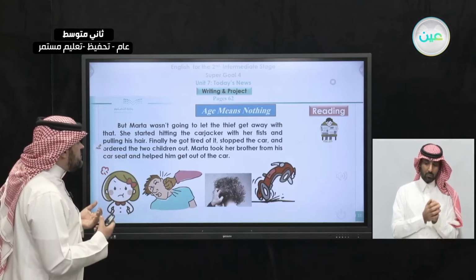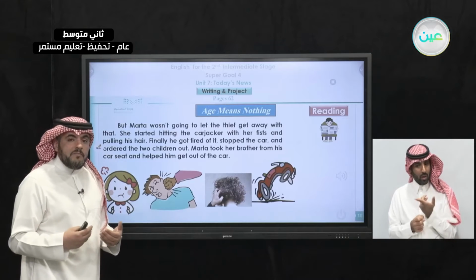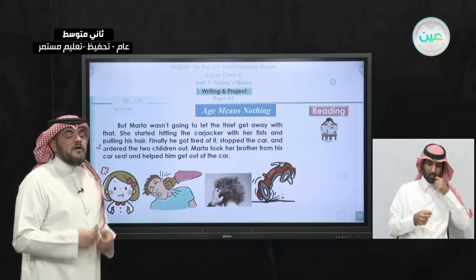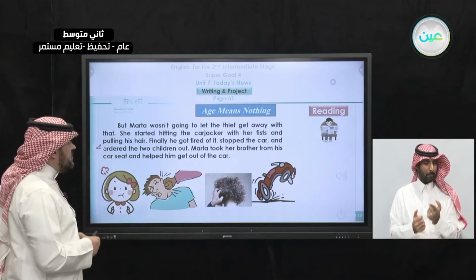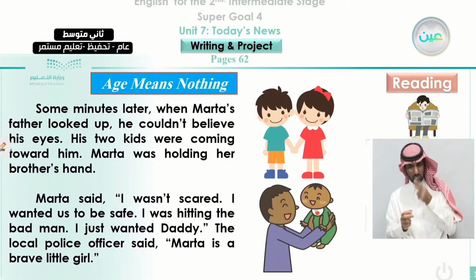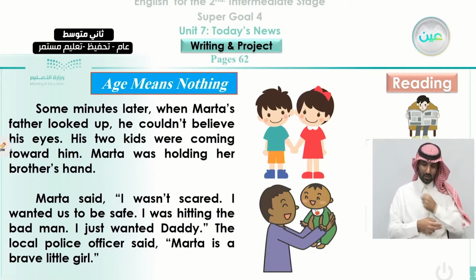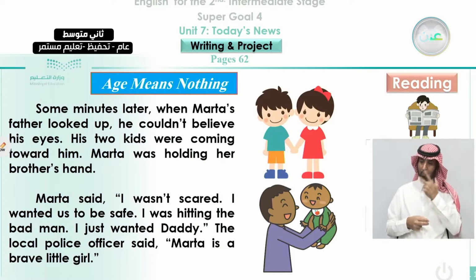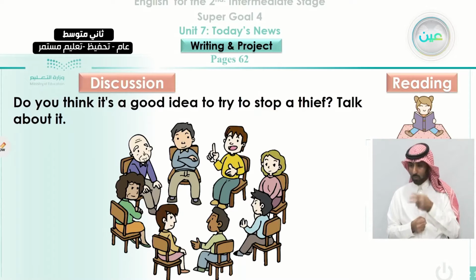And here in paragraph number 3, we learn about how Martha was brave and how she could defeat the carjacker by hitting him and by pulling his hair, which makes him stop the car, as you can see here, and let the little girl and her brother come out of the car, and they hold hands and went back to their father.